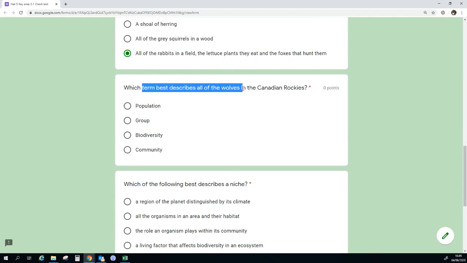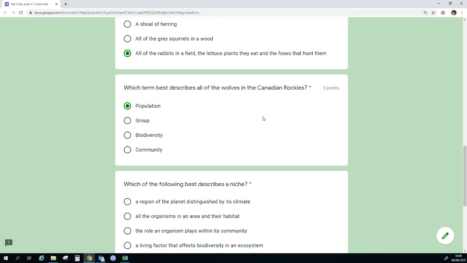Which term describes all of the wolves in the Canadian Rockies? That's a population, I think, because that's the wolves, but they've also given me a location, so I'd say maybe that's an ecosystem if that's an option. We'll find out. A group, no, that's not a biological term. Biodiversity, no, you could look at the biodiversity within wolf species, but not really. Community, if we assume that they're talking about one particular kind of subspecies of wolf, grey wolves, for example, then I would say that's probably a population because it's one species.